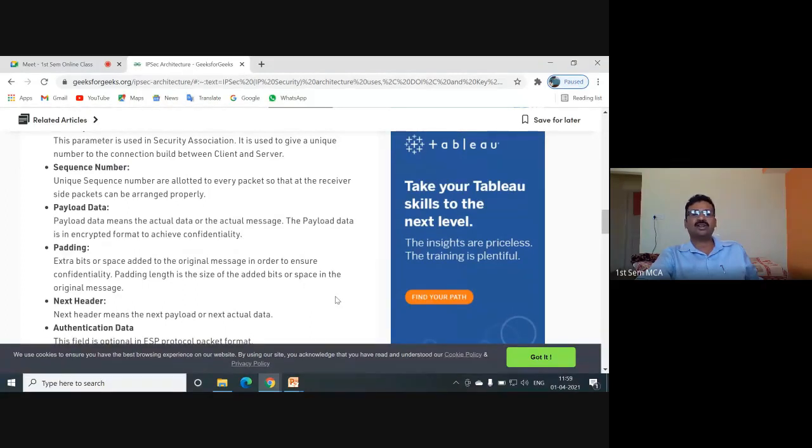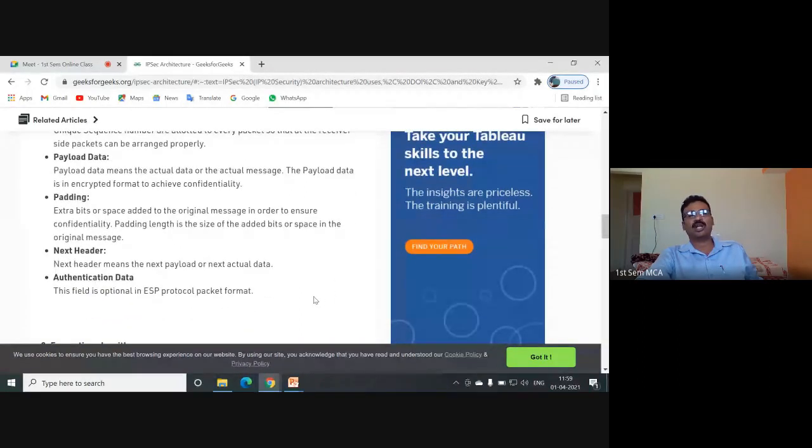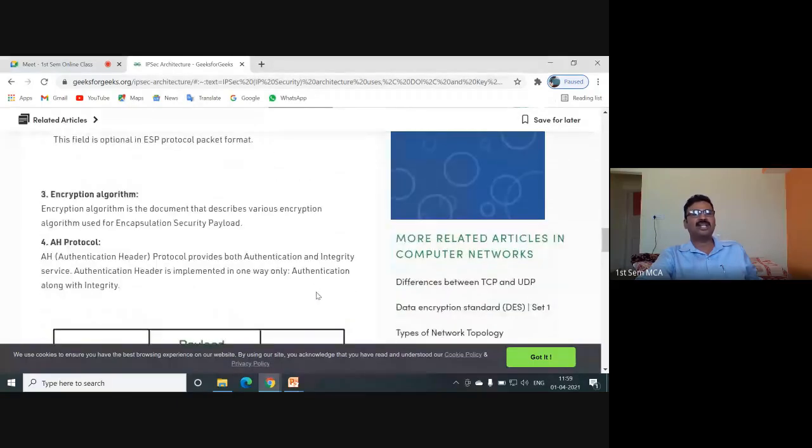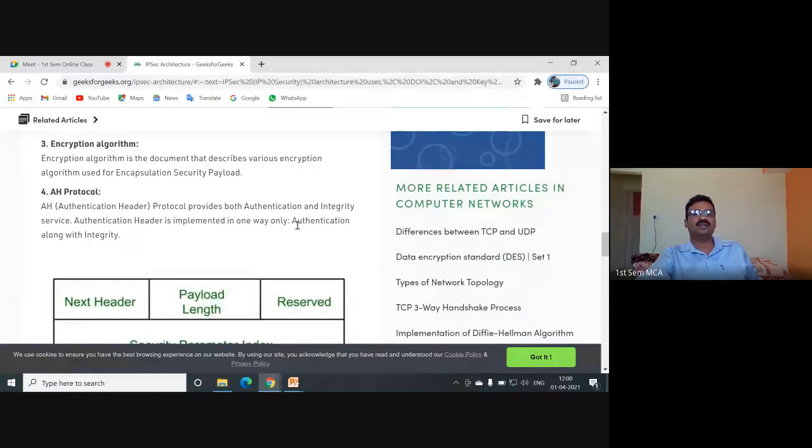Padding length is the size of the added bits or space in the original message. Next header means the next payload or next actual data. Authentication data, this field is optional in ESP protocol packet format. Coming to the encryption algorithm, it is the document that describes various encryption algorithms used for encapsulation security payload. You can choose various encryption algorithms such as DES, 3DES, AES, or RSA, or elliptic curve cryptography. Different encryption algorithms are available. You can choose any one of them.